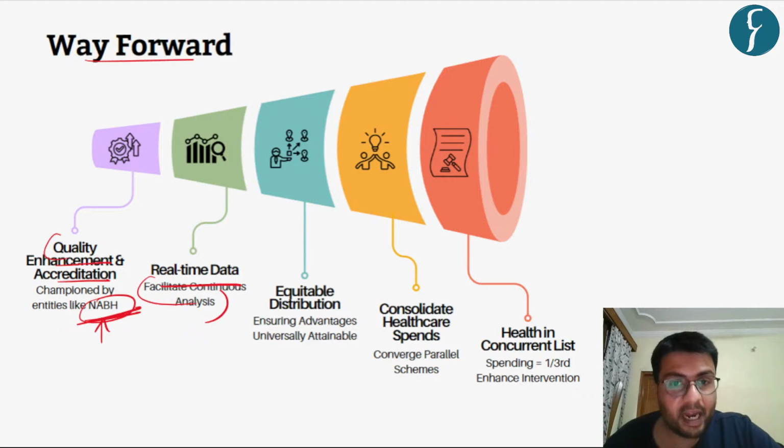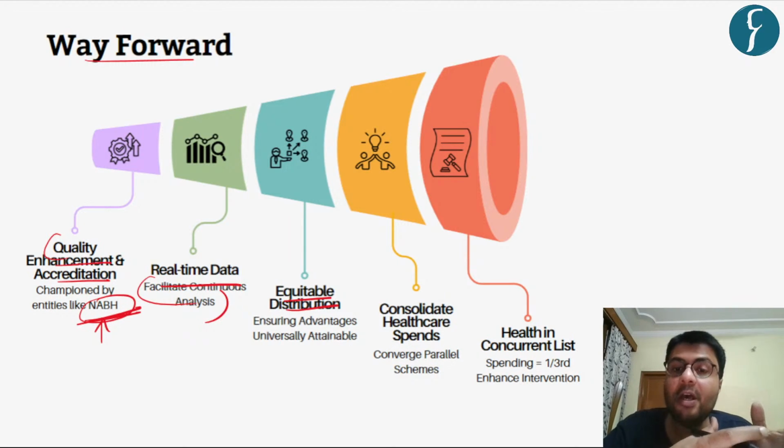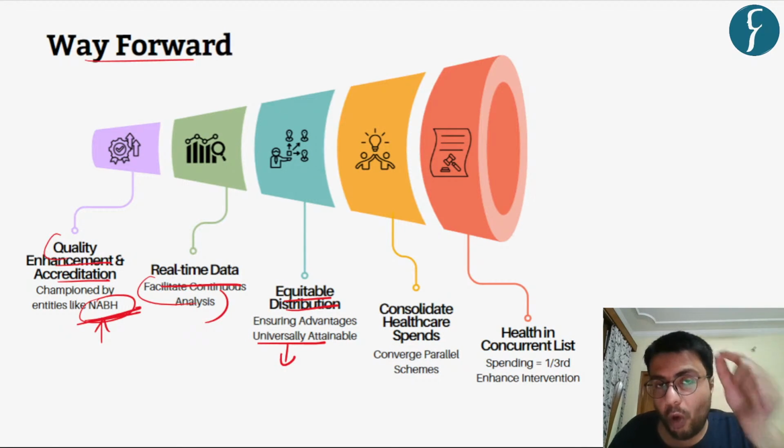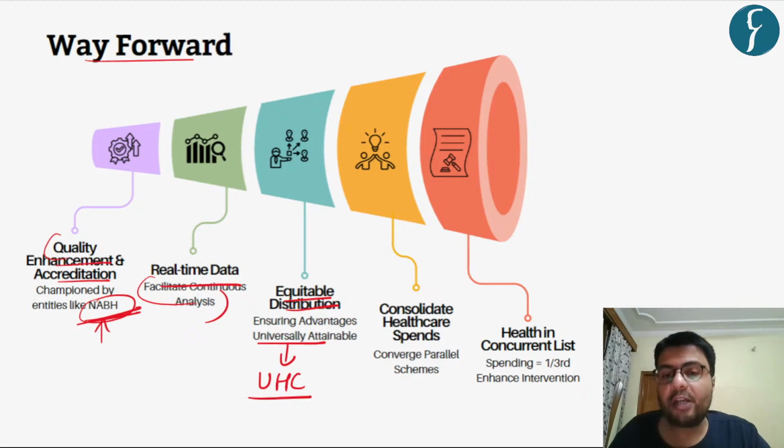Further, as I've already highlighted, there is a need to equitably distribute the infrastructure and manpower, which will ensure that the advantage of this scheme is given universally. Hence, it will also help the government to achieve its target of providing universal healthcare coverage to a large beneficiary base.